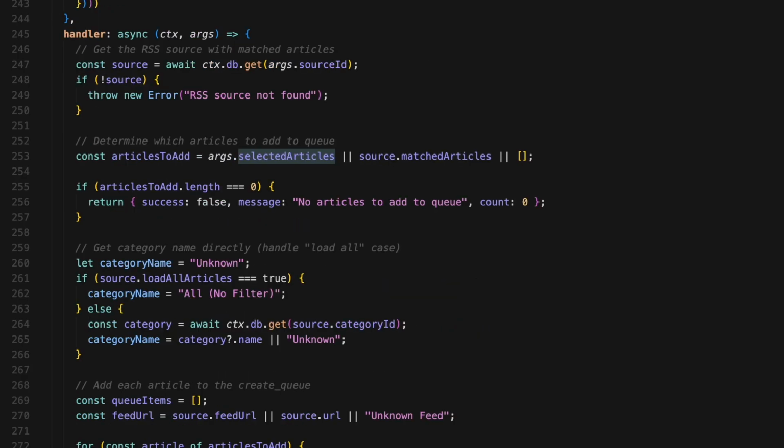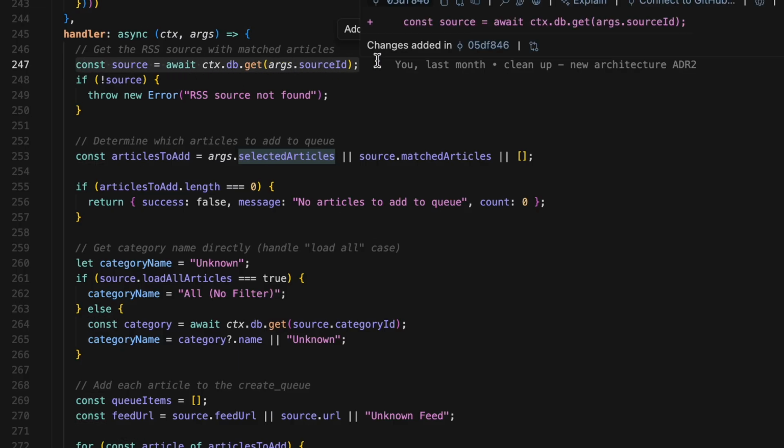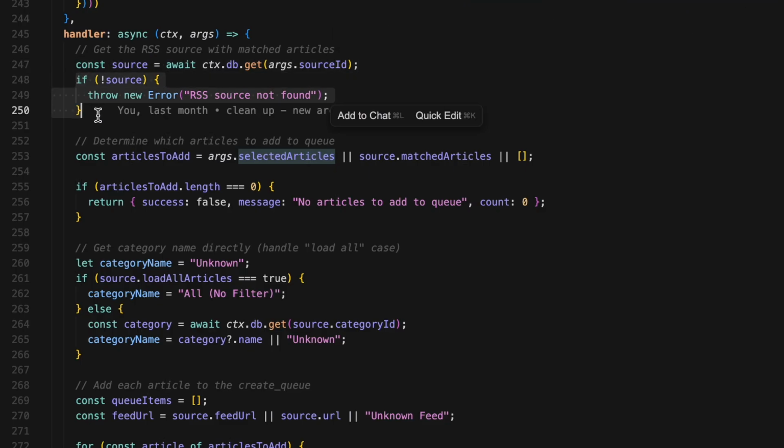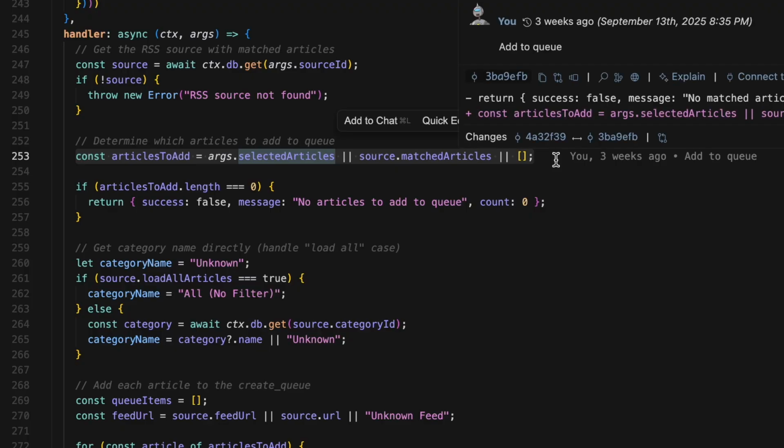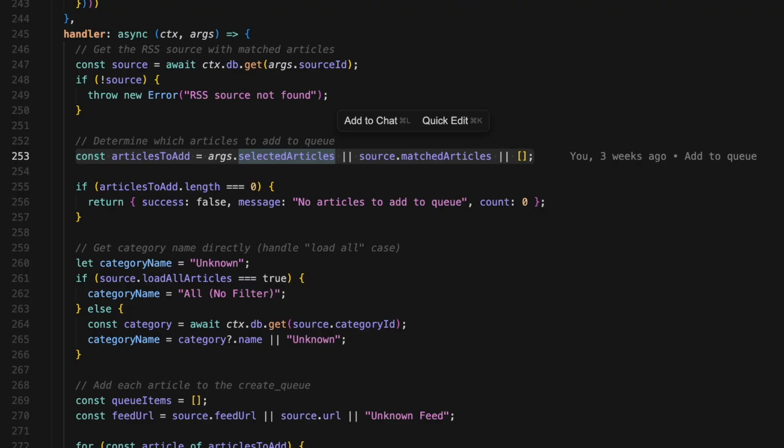Now let's have a look at the function step by step. First thing is we grab the RSS source from the database using that source ID. Then, if the source doesn't exist, we throw an error. Next, we figure out which articles to add to the queue. This line says, use the selected articles if they were passed in. If not, use all the matched articles from the source. If there's nothing at all, just use an empty array.